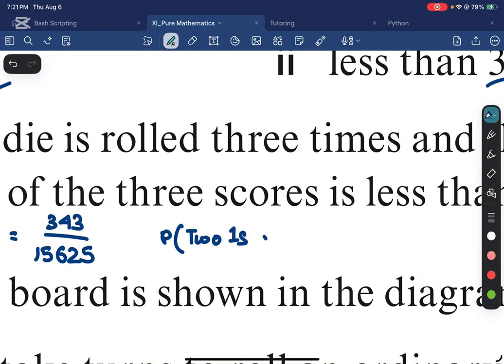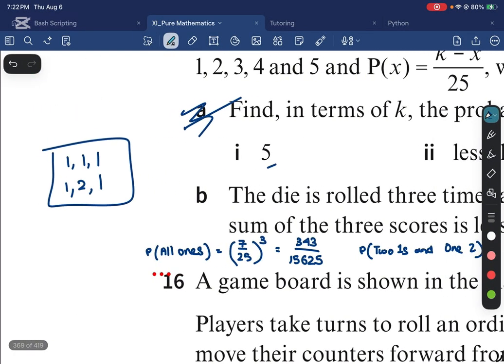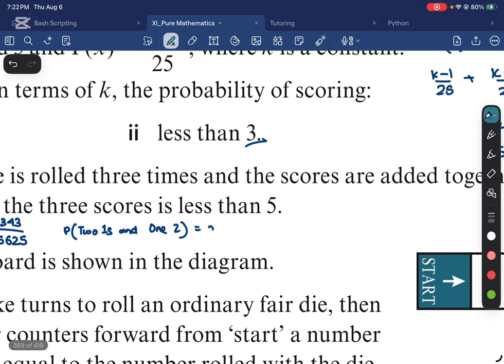All right. Now the probability of 2 ones and 1 two. How are we going to find this? Well, let's think about it. This 2 can appear anywhere. I can get 2 on my first roll, on my second roll, or on my third roll. So I have 3 different positions where I can get a 2.